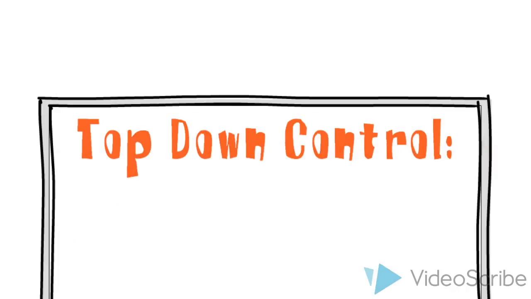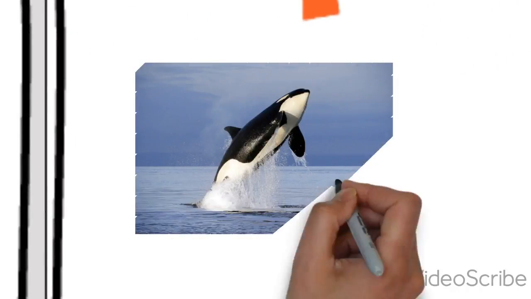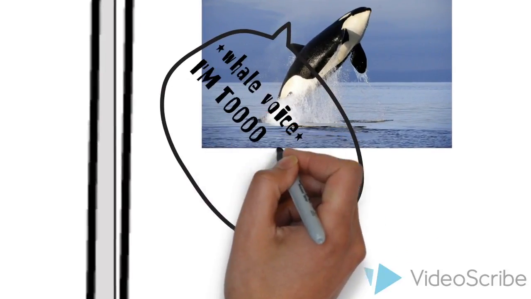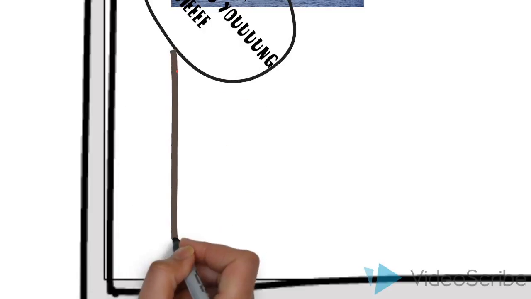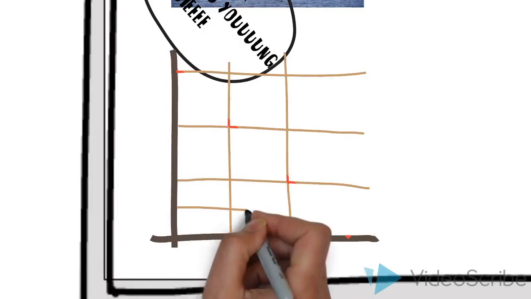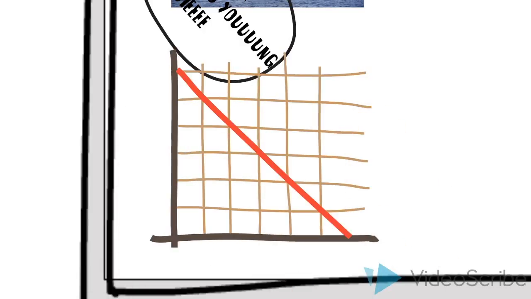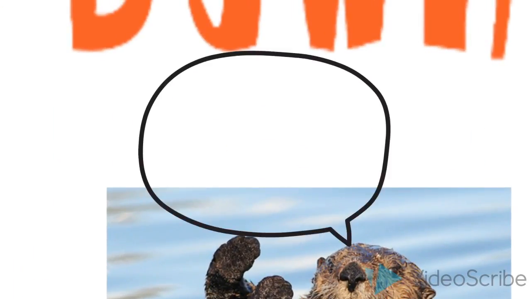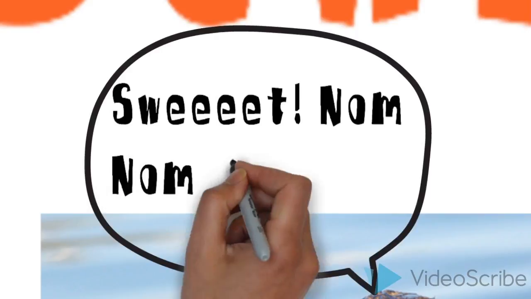A top-down control is typically a change in the food web due to a change in predation. In the past, killer whales were hunted for their fat, skin, and internal organs. Additionally, killer whales are thought to be intelligent animals and have therefore been captured for display in aquariums. This caused a decrease in killer whale population.